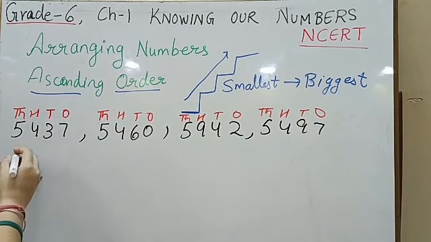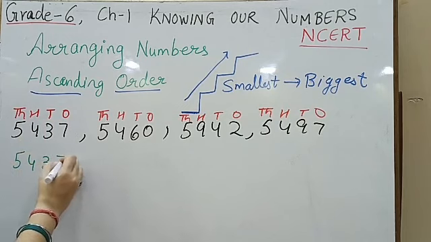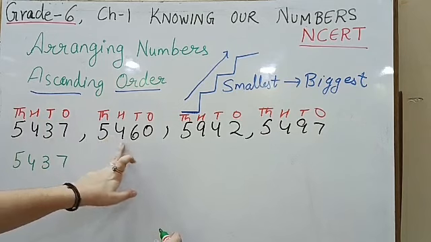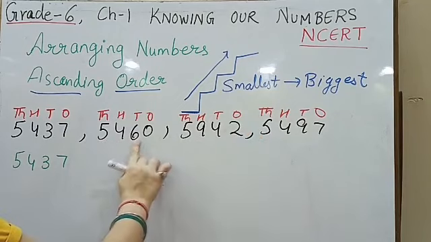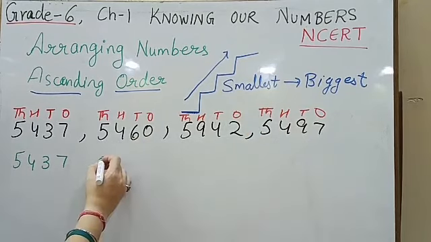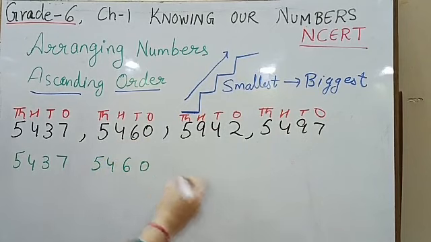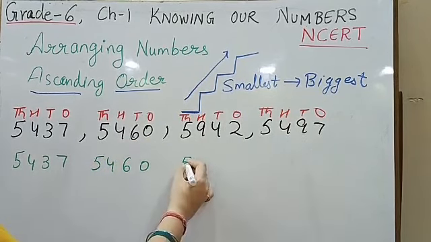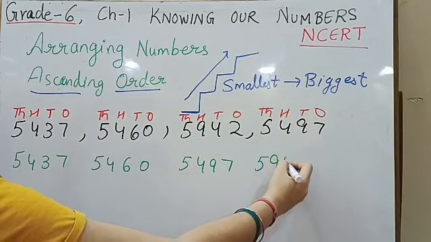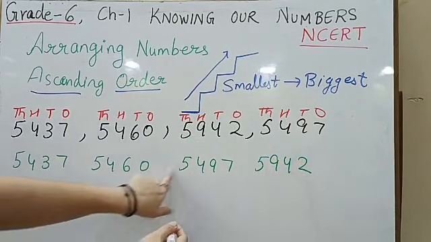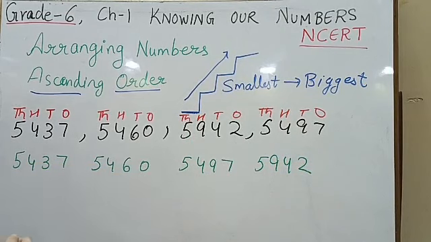So we are going to put the answer 5437 as the first number. Now next is 5460 or 5497. As you can see, 5, 4 are equal. Here it is 6, here it is 9. So next number will be 5460. Next will be 5497. And the last, that is the greatest one, will be 5942. As you can see, I have left a little bit of gap between the numbers. Any guesses? I'll tell you why we have kept the gap. The reason is to tell which number is greater and which number is smaller.